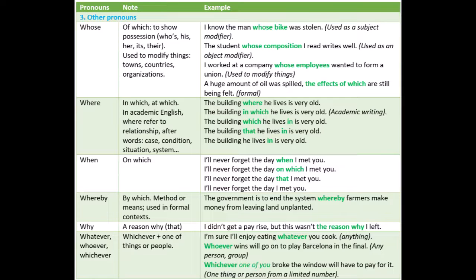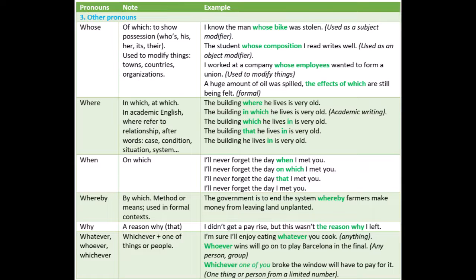When. On which. I'll never forget the day when I met you. I'll never forget the day on which I met you. I'll never forget the day that I met you. I'll never forget the day I met you. Whereby. By which. Method or means, used in formal contexts. The government is to end the system whereby farmers make money from leaving land unplanted. Why. A reason why, that. I didn't get a pay rise, but this wasn't the reason why I left.